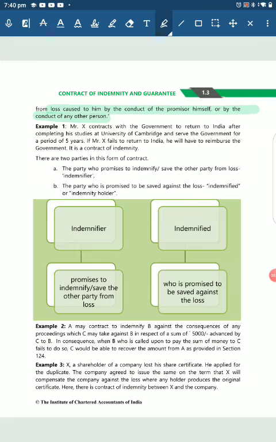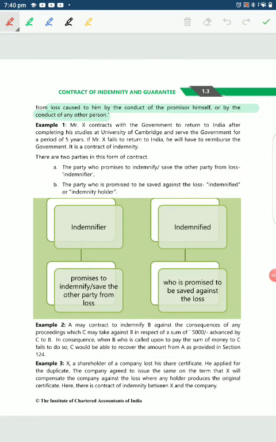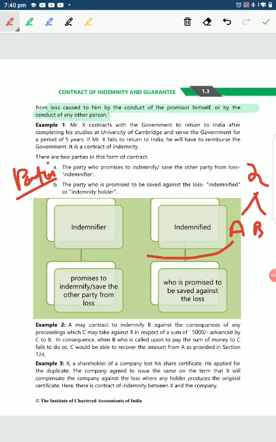Okay, the next thing that we're going to be seeing is about the parties. How many parties are there? There are two different types of parties we saw, right? Mr. A, Mr. B. So there are two parties to the contract. In the case of a contract of indemnity, there are only two parties. A is the indemnifier, and B is the indemnified.